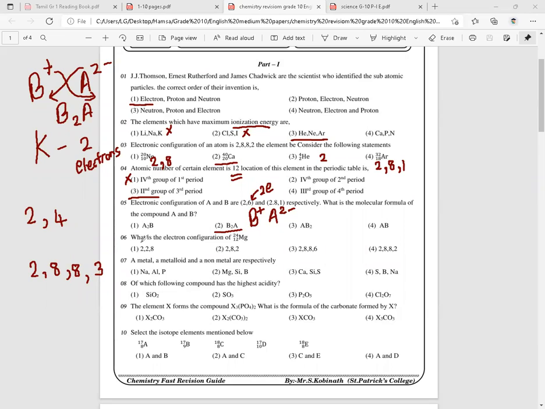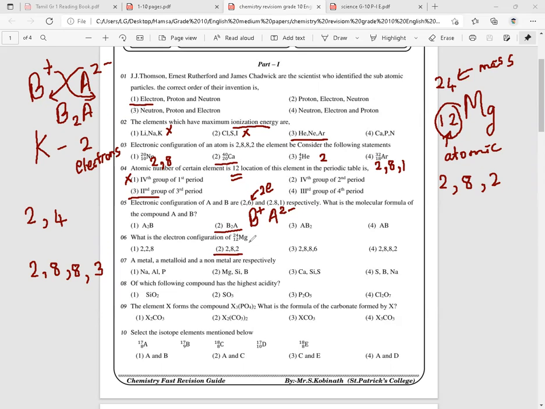Okay, now we'll move to the sixth question. What is the electronic configuration of magnesium? 24 12. As I told you earlier, this is the atomic number and this is the mass number. In order to write an electronic configuration, atomic number is enough. So the electronic configuration will be 2, 8, 2, which adds up to 12. So the second answer is the correct option.